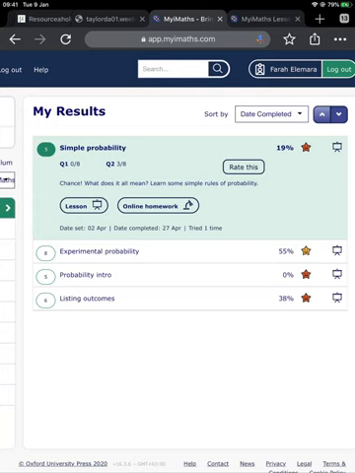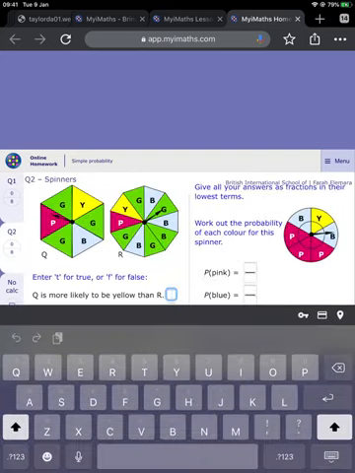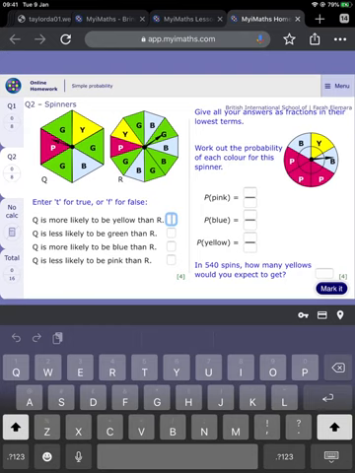So I can either choose to click on the lesson and learn a little bit more about it, or I can go straight back in and do the online homework again, okay? So that's how you will have the opportunity to improve your mark. Now you will notice that the numbers do change, but that shouldn't matter because your understanding should have improved and you should be able to tackle that problem again. It will be a very similar problem each time, it will just be slightly different numbers, for example, okay?